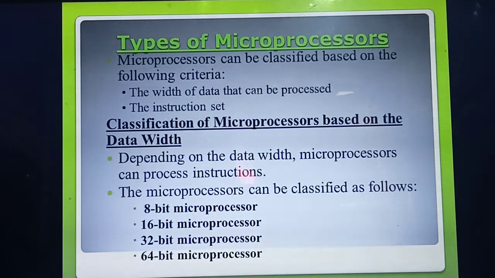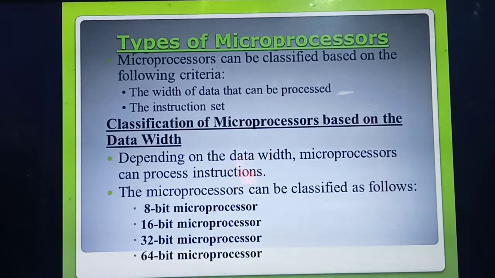Understood? Important 2-mark question. Microprocessors can be classified based on which criteria? Two criteria. What are they? The first is based on the width of the data that can be processed. The second is based on the instruction set. Next we are going to study each of these two in detail. What's the first thing? Classification of microprocessor based on data width.